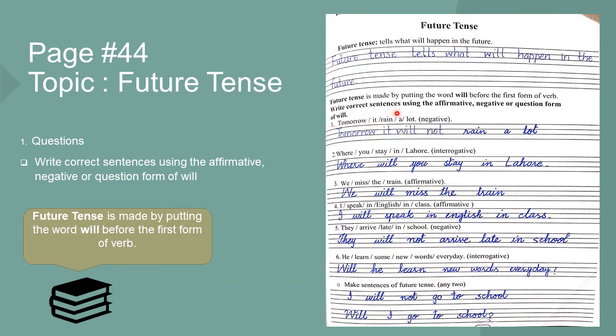Tomorrow it rain a lot. Convert this into a negative sentence. First we will convert it into future tense: tomorrow it will. Then place not. As I've told you, we place will not to convert it into a negative sentence. Tomorrow it will not rain a lot. Number 2: where you stay in Lahore. Convert it into an interrogative sentence.